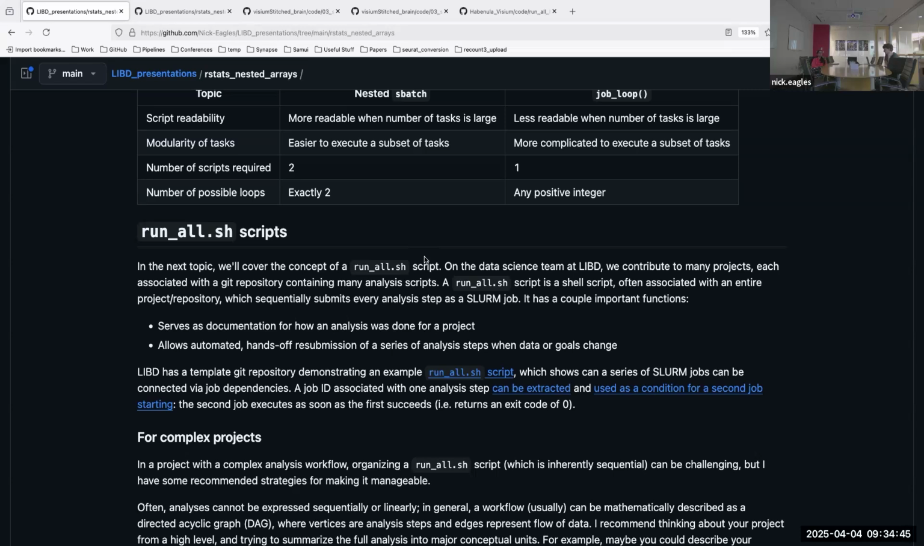The other function is that it has code to submit the analysis steps. So in a project where we learn something new about the data or the goals change, it's a way to resubmit things in an automated, hands-off way. So you don't have to wait for tasks.